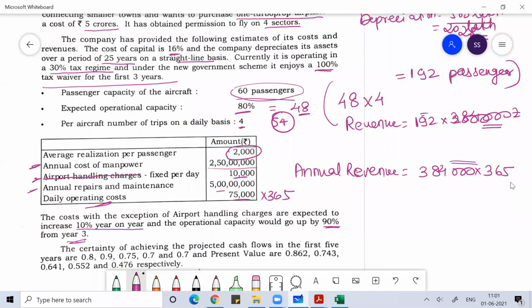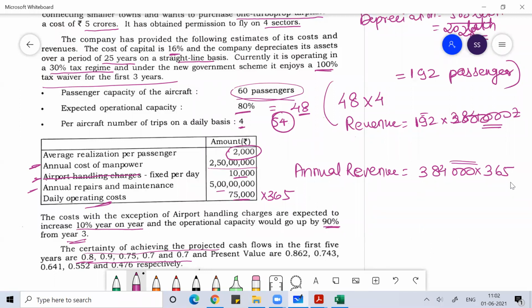Then what is given beyond it is the certainty of achieving the projected cash flow in the first 5 years. So they have given you certainty equivalent for the first 5 years. I hope you know the certainty equivalent, right? I have already done numericals on certainty equivalent.